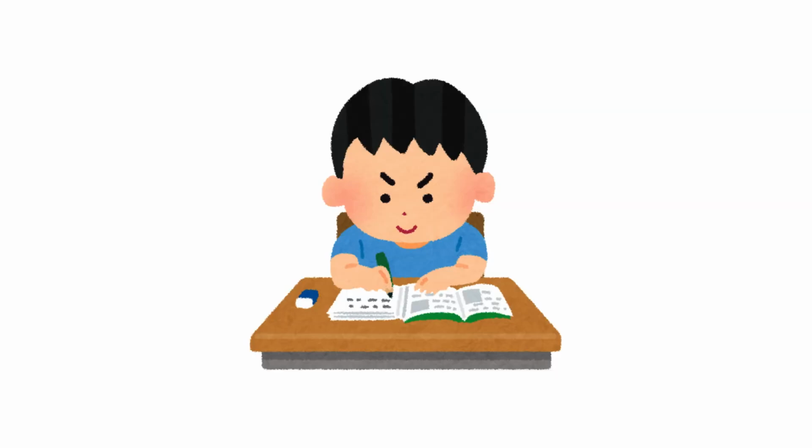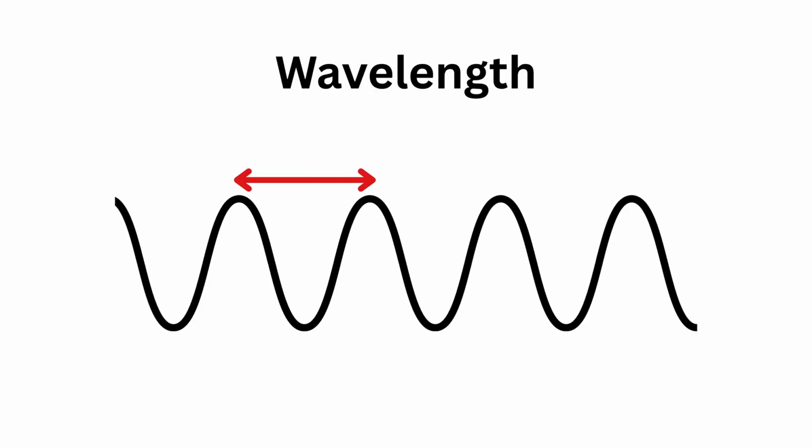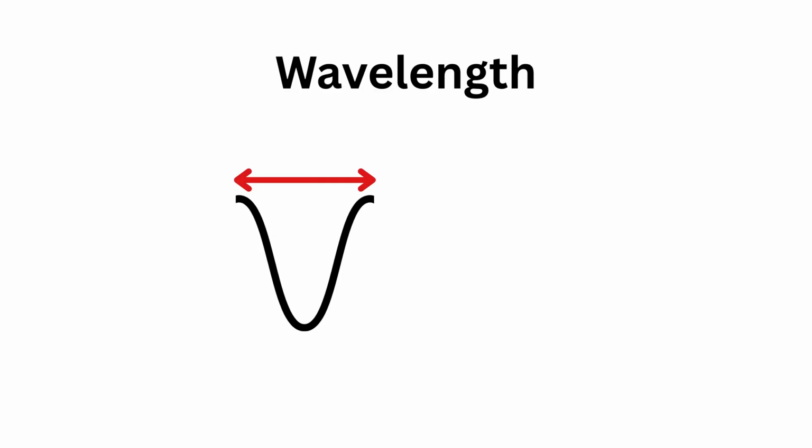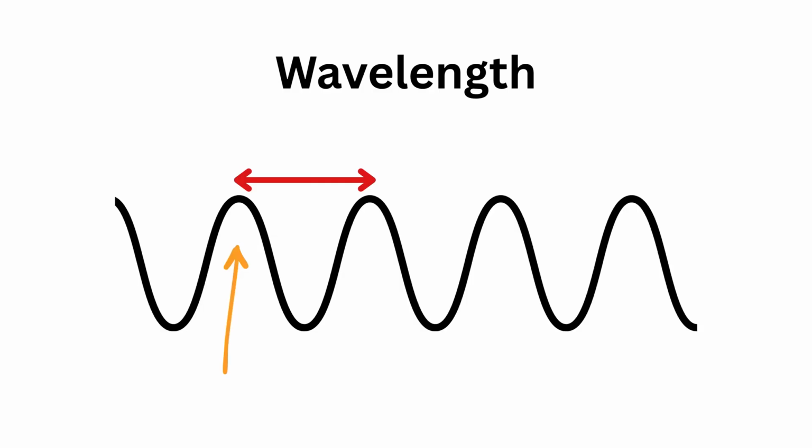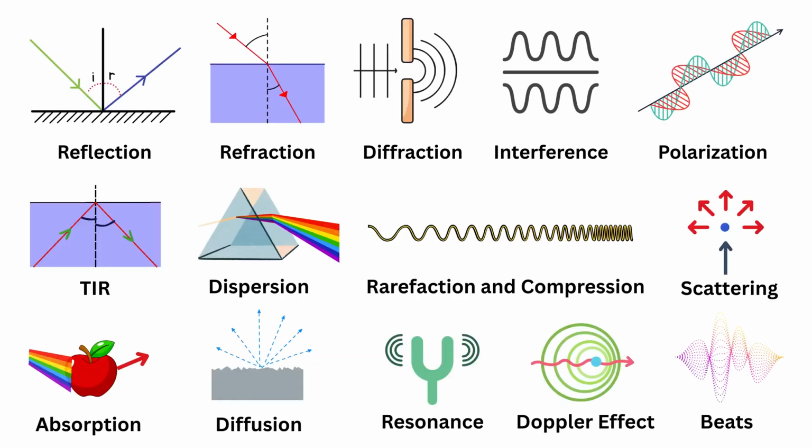Also, just note one more thing which might come in handy. The wavelength is simply the measured distance between one complete wave cycle, like going from the peak of one wave to the peak of the very next one. It essentially tells you how long a single wave is. Great. Now let's explore each of the phenomena one by one.